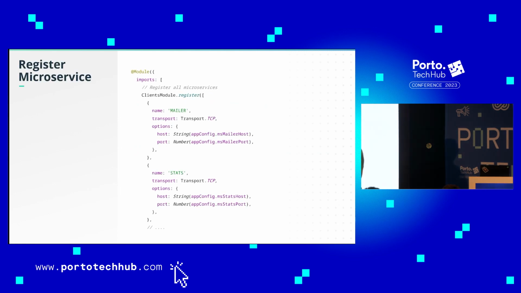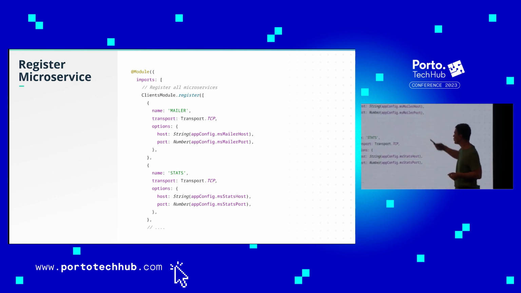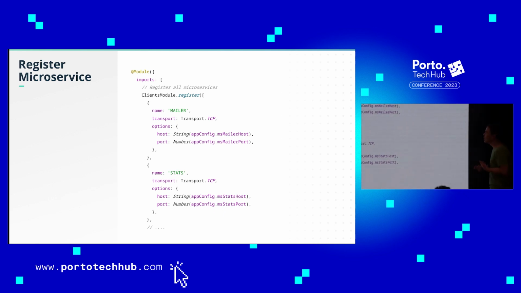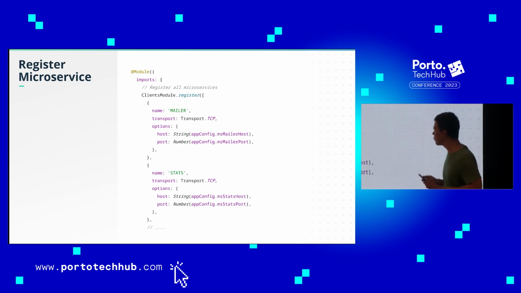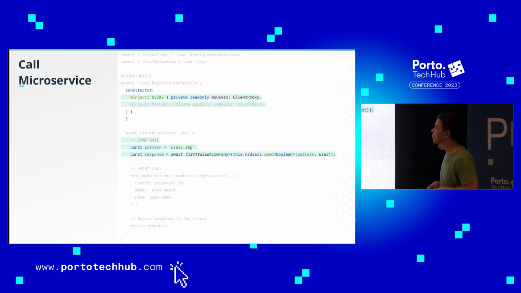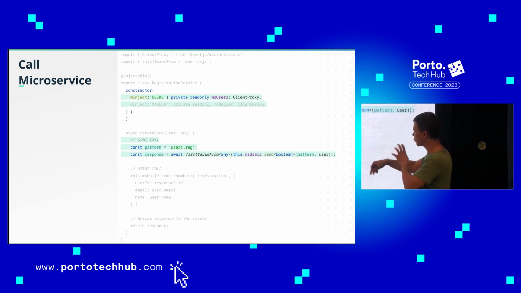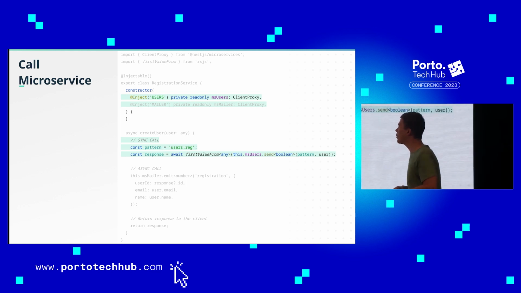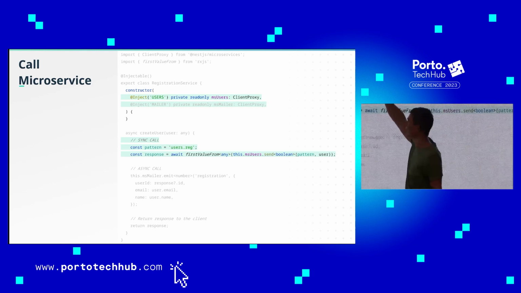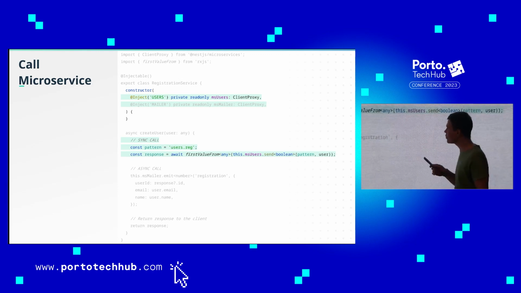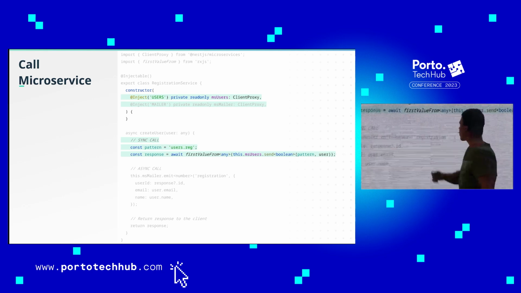Let me just quickly explain what we have. We have a name, it's good to have a name. We have the transport protocol, it's TCP in our case, as I said, it can be different, and of course protocol-specific configuration comes next. Then, when we have a microservice and a configuration for how to reach it, we have to reach it somehow. How does this happen? We have dependency injection in the services, with the name of the microservice, and we have synchronous code, which I said means we are waiting for a response.